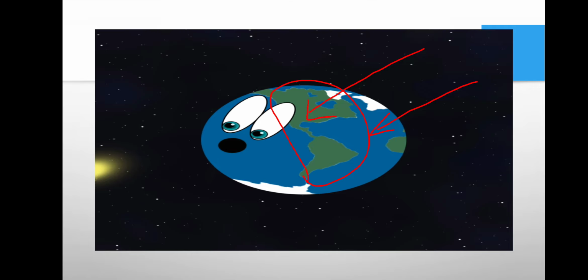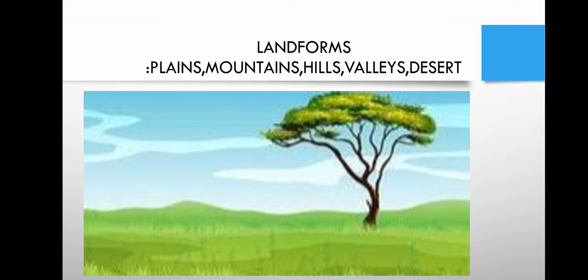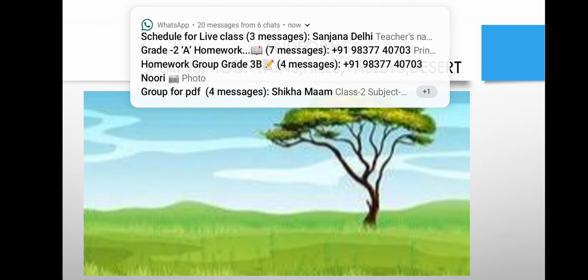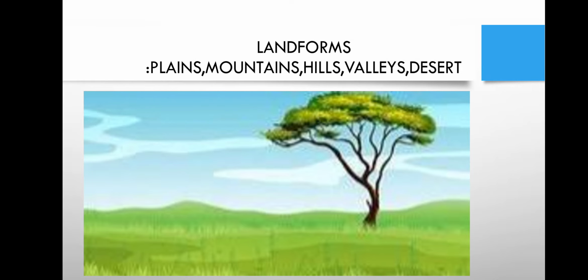Now we will discuss the landforms. In this video we will discuss only the landforms, and in the second and third parts of the videos we will discuss the water bodies and at last the air. So landforms are of many types like plains, mountains, hills, valleys and deserts.